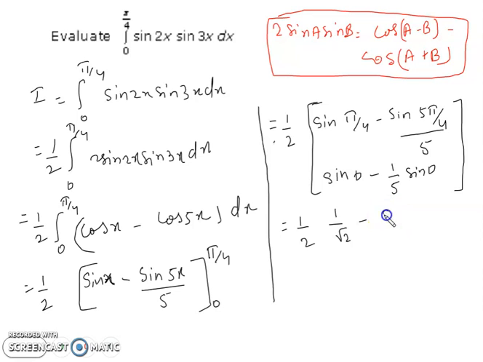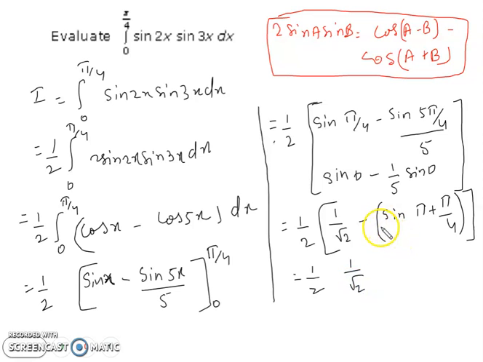We can write this as sin(pi plus pi by 4), and we know that sin(pi plus theta) equals minus sin theta, so it becomes plus sin pi by 4.